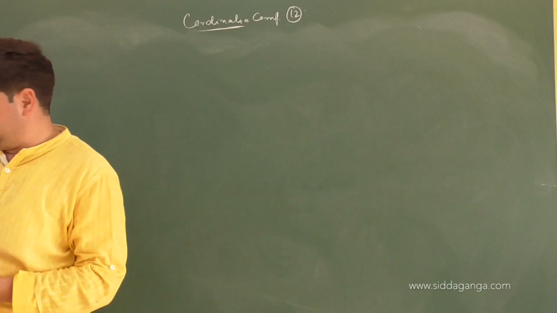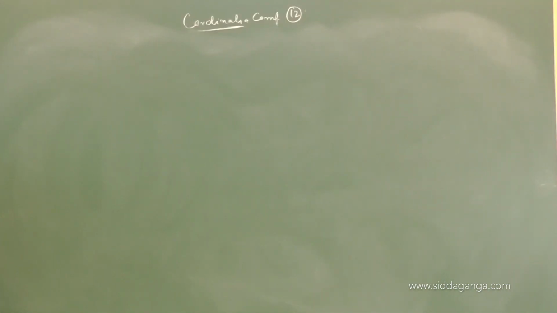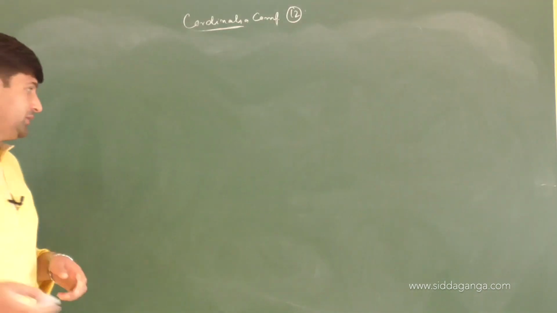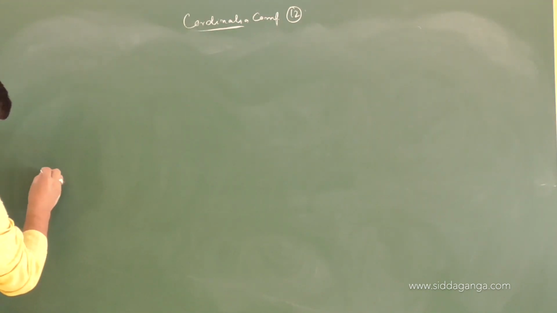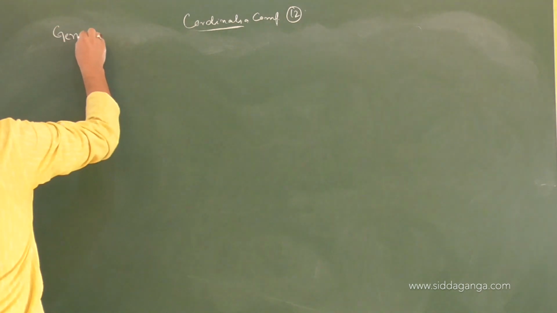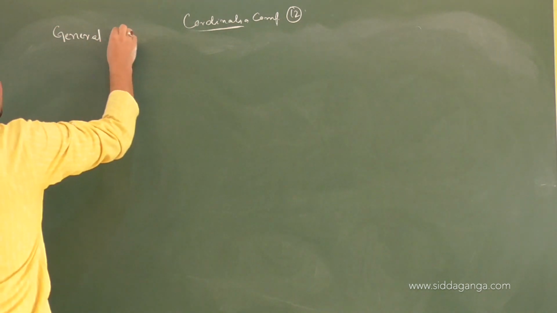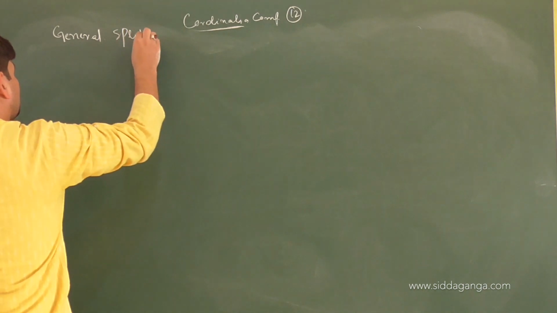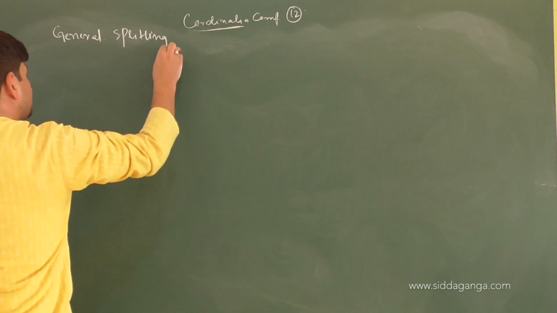I will try to write neat and clean now. Okay. So we have the general splitting pattern.